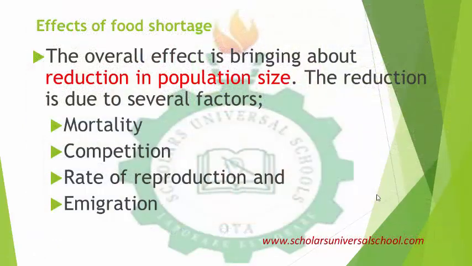So what are the effects of this food shortage? The overall effect is a reduction in population size. When there is no food for the population, definitely the population will be reduced. And how will that reduction be? One, mortality. Mortality is death rate. Animals begin to die off. The mortality will increase because there is no food to sustain the population.